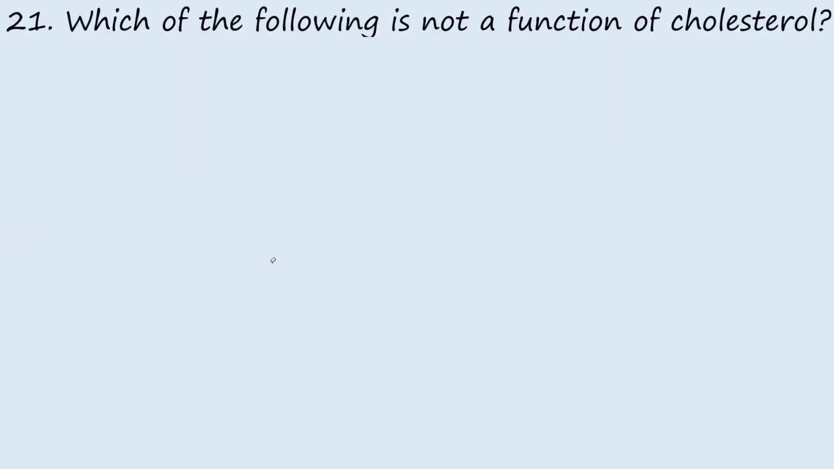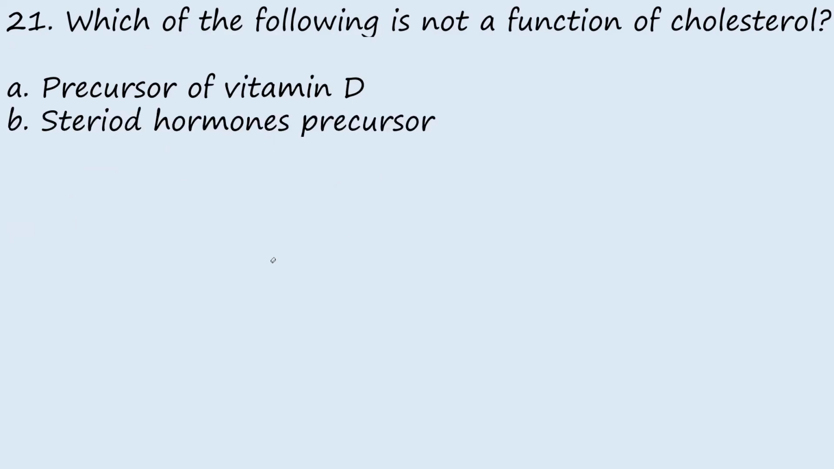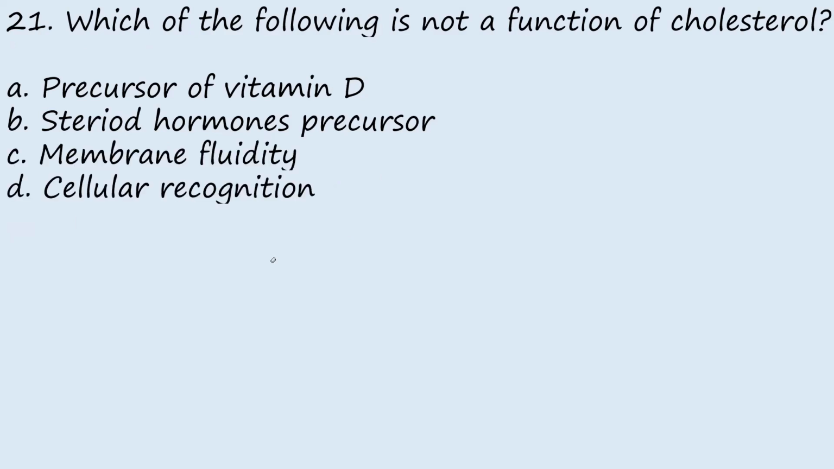Question 21. Which of the following is not a function of cholesterol? A, cholesterol serves as a precursor of vitamin D. B, it serves as a precursor for steroid hormones. C, membrane fluidity. D, cellular recognition. Cholesterol is not involved in cellular recognition. So the answer to this question is option D.